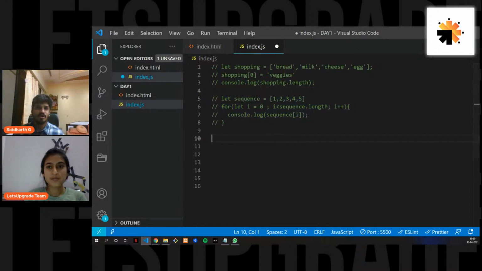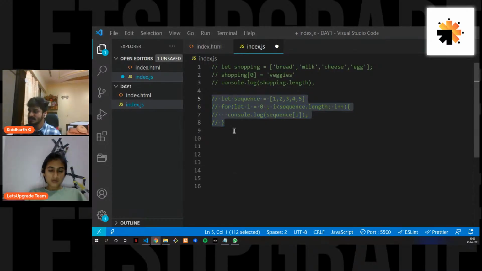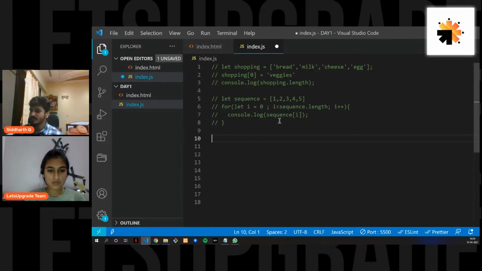Okay, so continuing on the array, we have some different methods other than this. Let's put in some built-in methods. Now what are built-in methods? The browser gives us methods that you can use to narrow your work down. So for example, let's say I just want to join something with a comma.